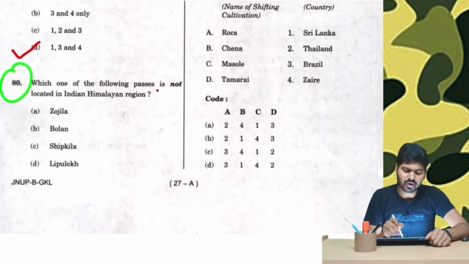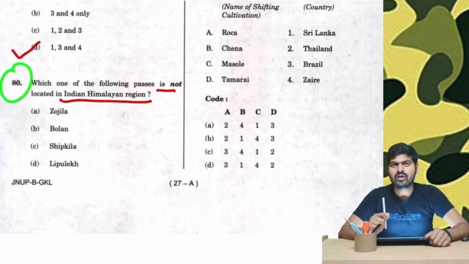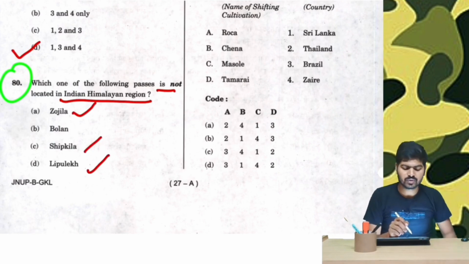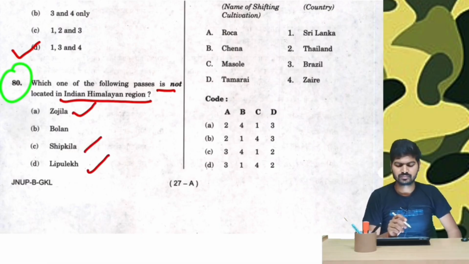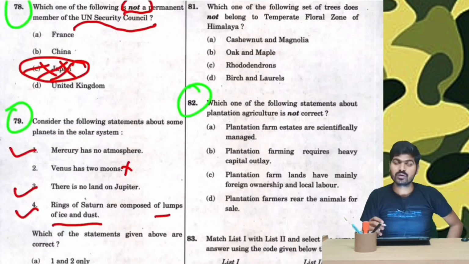Question number 80. Which one of the following passes is not located in Indian Himalayan regions? We all have read about Himalayas and their passes. Jojila seems familiar and heard, Himalayan. Shipkila, Himalayan. Lepulek, Himalayan. I can tell you the exact location of these places. Bolan is unheard of in this region. Therefore, this is the correct answer because they are asking not. Simple.